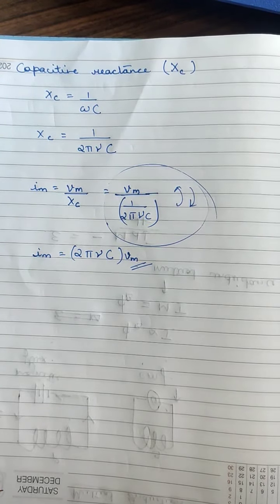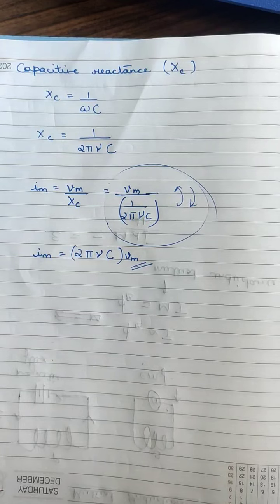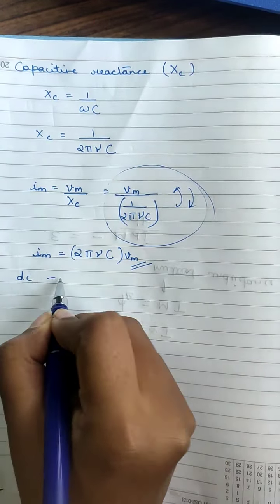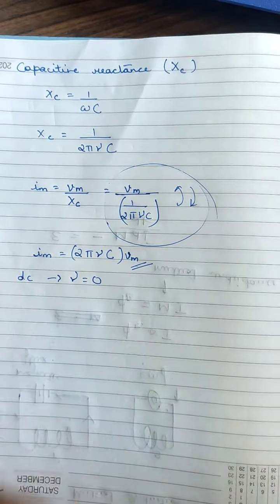For direct current there is no frequency, so nu is equal to 0. In direct current the current is continuous, there is no frequency. So what happens to capacitive reactance?